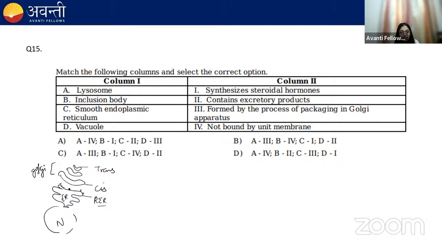It will synthesize protein. A vesicle will bud out from the endoplasmic reticulum containing the protein. This will be received by the cis face of the Golgi apparatus. The Golgi's main function is the modification of the proteins or lipids which are received from the endoplasmic reticulum.